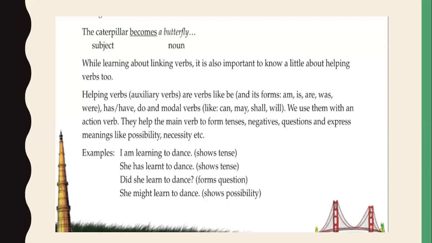Now it may form a question also. Did she learn to dance? Possibility means she might learn to dance. It is possible that she might learn to dance. So these are all auxiliary verbs, or we can say helping verbs. What do they show? They show tense, or questions, or possibility. It expresses possibility. So they are called helping verbs.